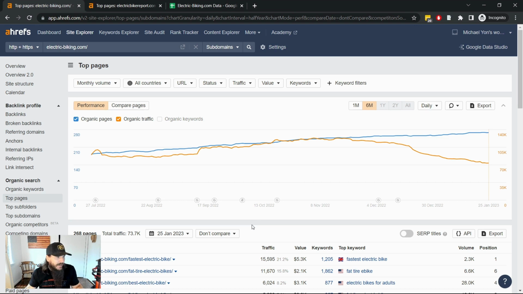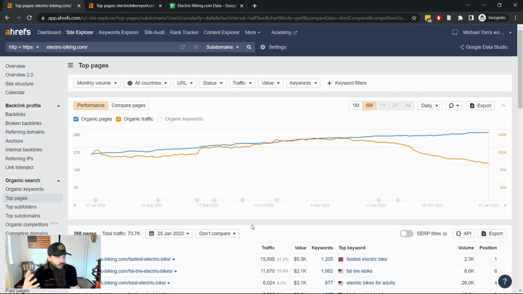But really what we're trying to get at here is what's the business's overall reliance on its top landing pages? So what percentage of traffic does the top 10, top 20 landing pages on the site make up? Because that can certainly introduce a lot of risk if it's super top heavy, right? If a high percentage of the overall organic traffic footprint really just relies on a couple of pages or a couple of keywords, it could topple over real fast and you could lose a ton of business value if one or two rankings slip. So you're really looking for diversity here and really strong traffic breadth across a lot of different landing pages to really de-risk the traffic footprint of the asset.